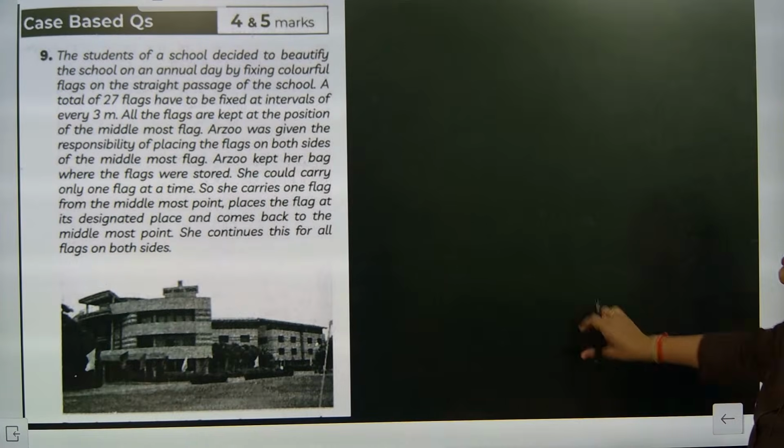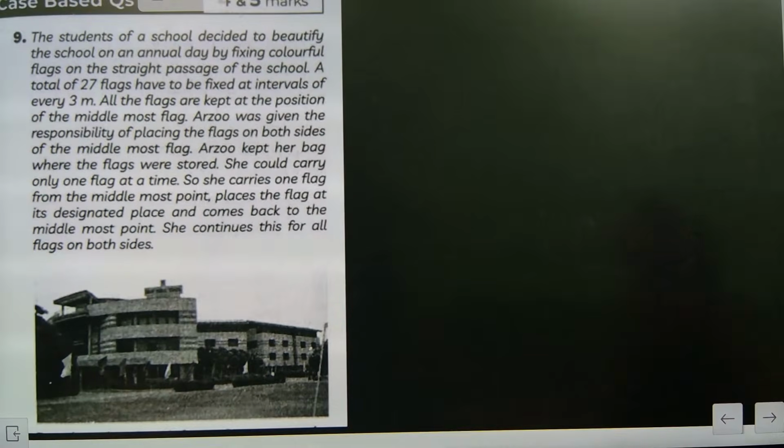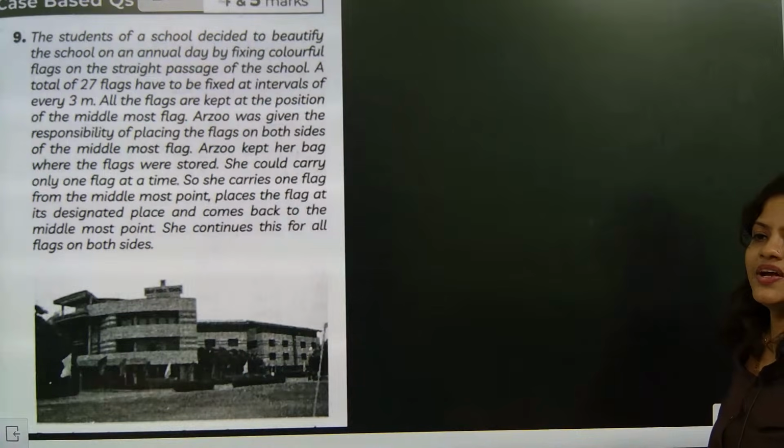The students of a school decided to beautify the school for the annual examination by fixing color flags. A total of 27 flags have to be fixed at an interval of every 3 meters. So in total how many flags are there? 27. The number of terms is 27, and the distance between them is 3 meters. D is coming as 3.